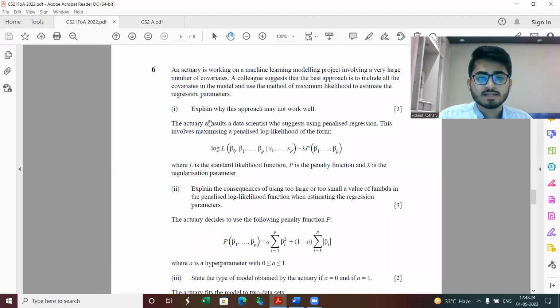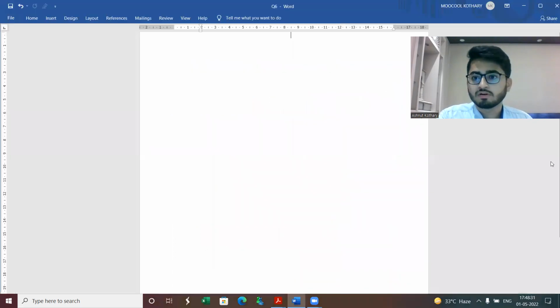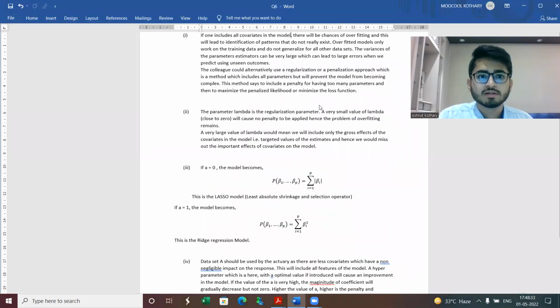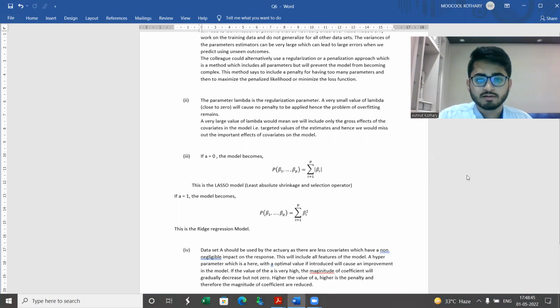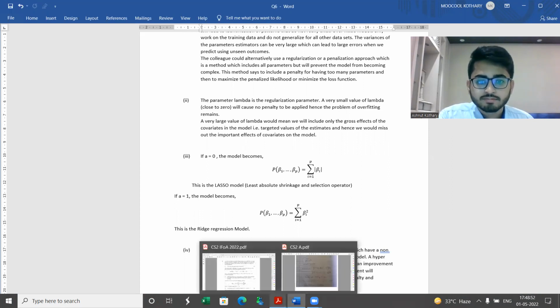Next, question 6. This is from machine learning. Let me share my screen with all of you for the solution of this. So this is basically the solution. You all could go through this for the machine learning part. This is part 1, part 2, part 3, and then finally we have part 4.